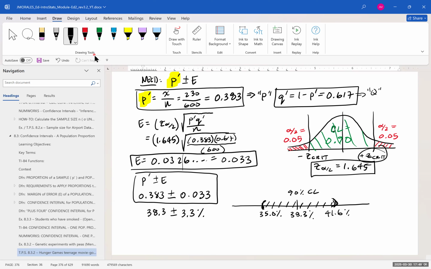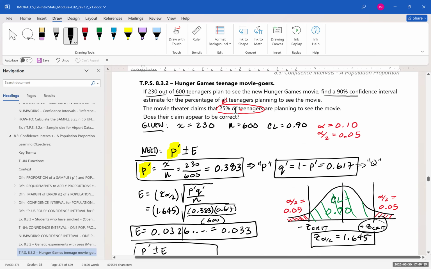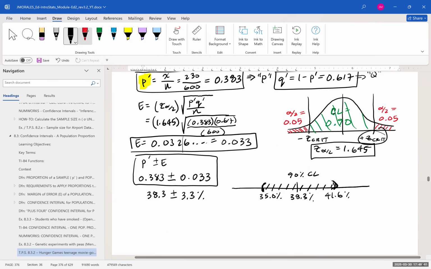All right, so this is the information based off of our data. And with a 90% confidence level, we expect 9 intervals out of 10 to include the population proportion. So the percentage of all teenagers going to see this movie should be somewhere between 35 and 41% with a 90% level of confidence. But we can see here that the movie theater is claiming that it's going to be 25%. And so 25% is way down here. It's not in that confidence interval.